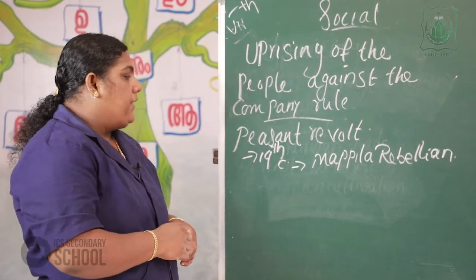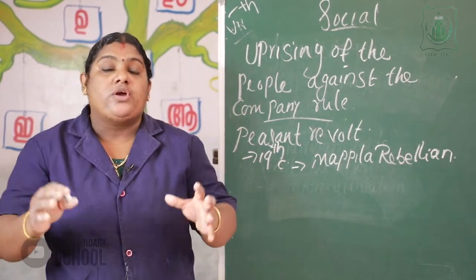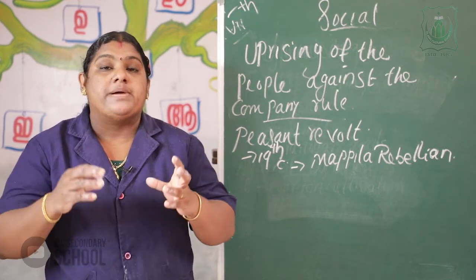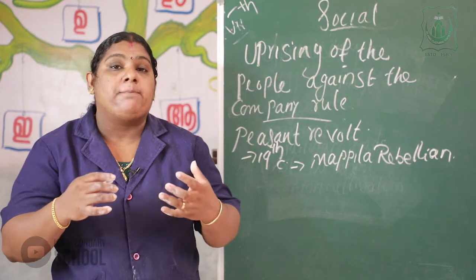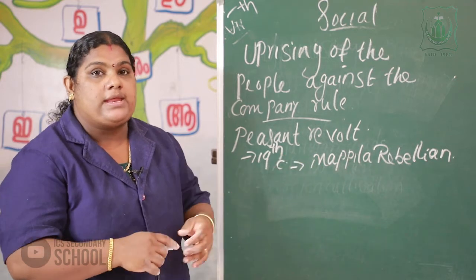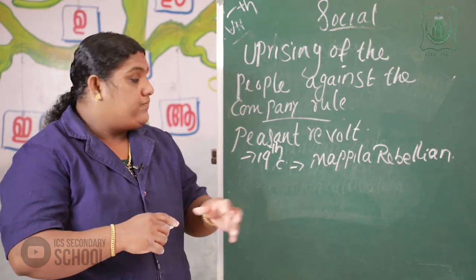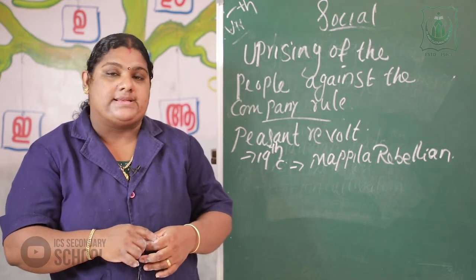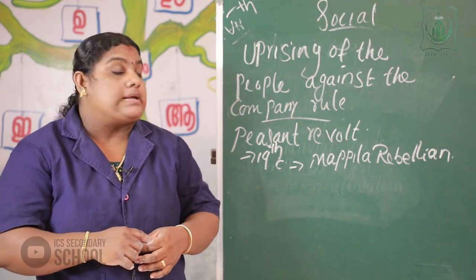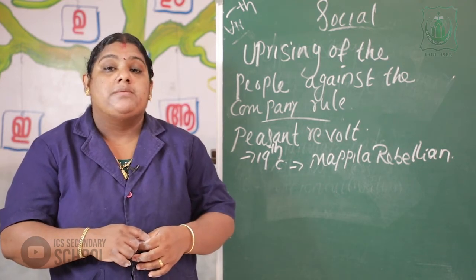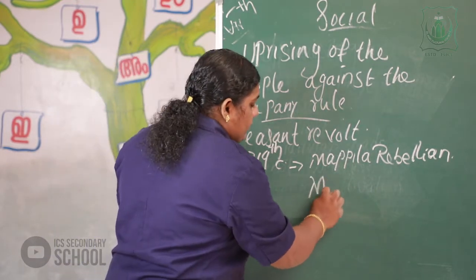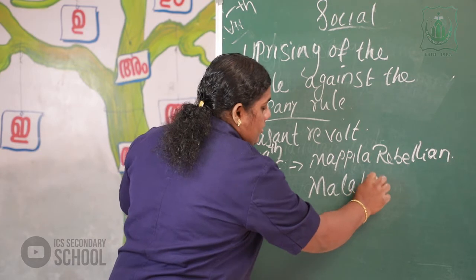Okay, in the 19th century, a lot of peasant revolts started in the Malabar region. This rebellion in the Malabar area was started by Mappila tenants. So this rebellion is known as the Mappila rebellion or Malabar rebellion.